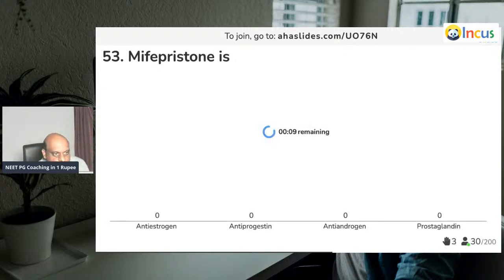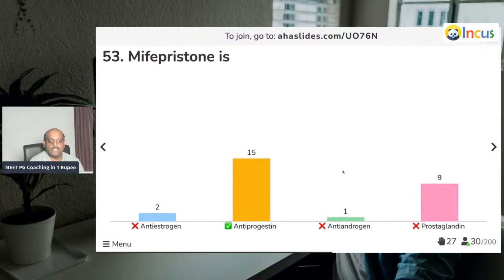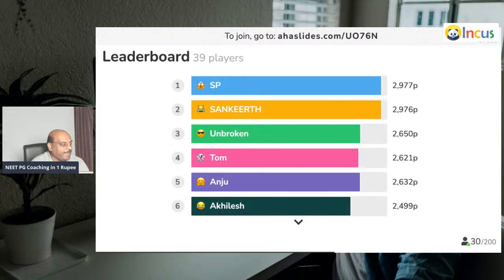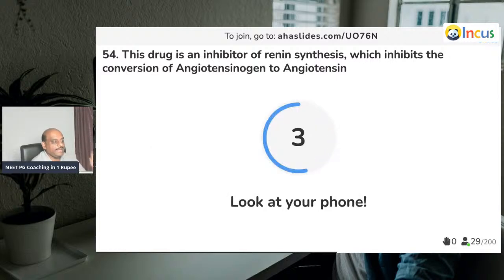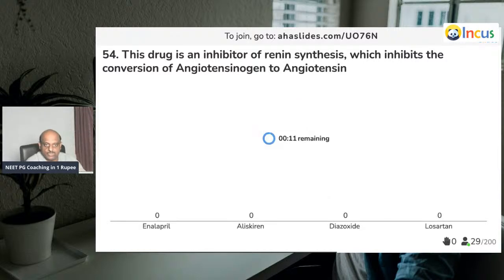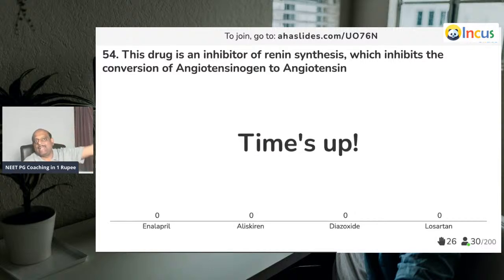Mifepristone. What is mifepristone? It is a very, very important question, doctor. You should remember, mifepristone is an anti-progestin, as all of you know very well. Now, the drug which is an inhibitor of renin synthesis, which inhibits the conversion of angiotensinogen to angiotensin, is which one?